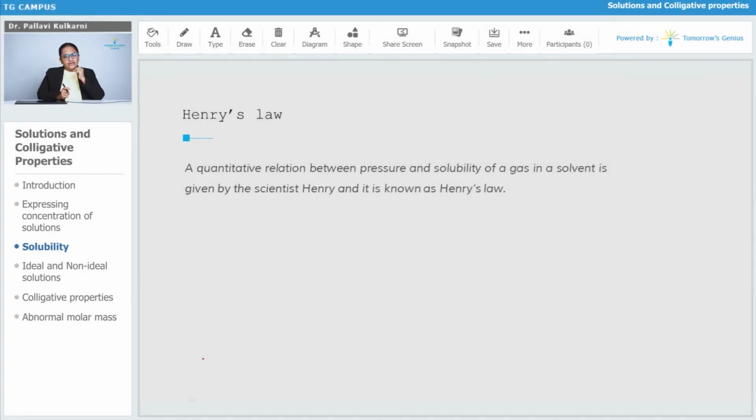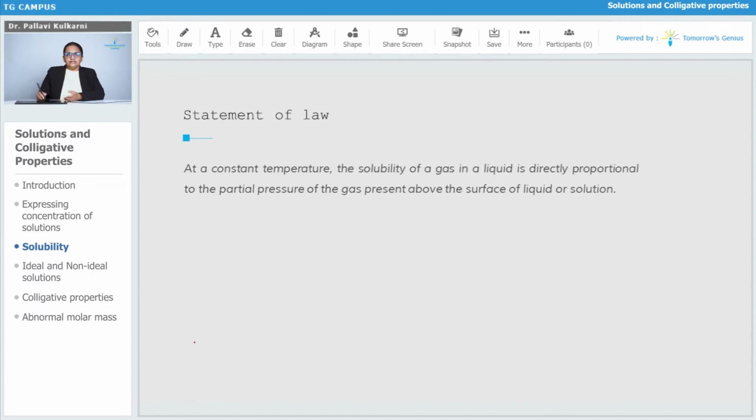Pressure and solubility are directly proportional, that was qualitative. What is the quantitative relationship between pressure and solubility? It is given by the scientist Henry, known as Henry's law. Let us see the statement of this law.